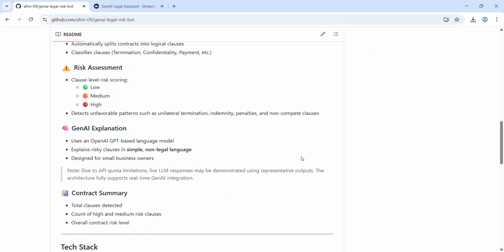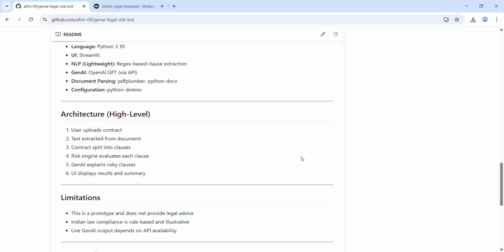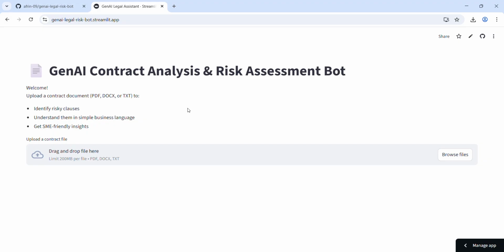And then the tech stack: the system is built using Python and Streamlit with rule-based NLP for explainability. Gen AI is used only for legal reasoning and explanation, in line with the hackathon's tooling restrictions. Let me now switch to a live application to demonstrate how these components work together.